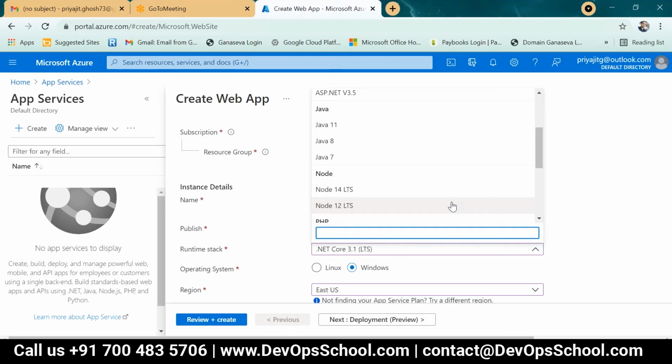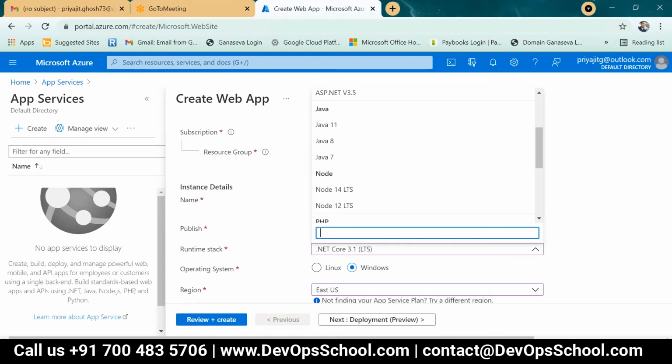Let's say I select Java and select code as the publish option, and I selected operating system Windows. Then I need to write my predefined Java code into this web app.